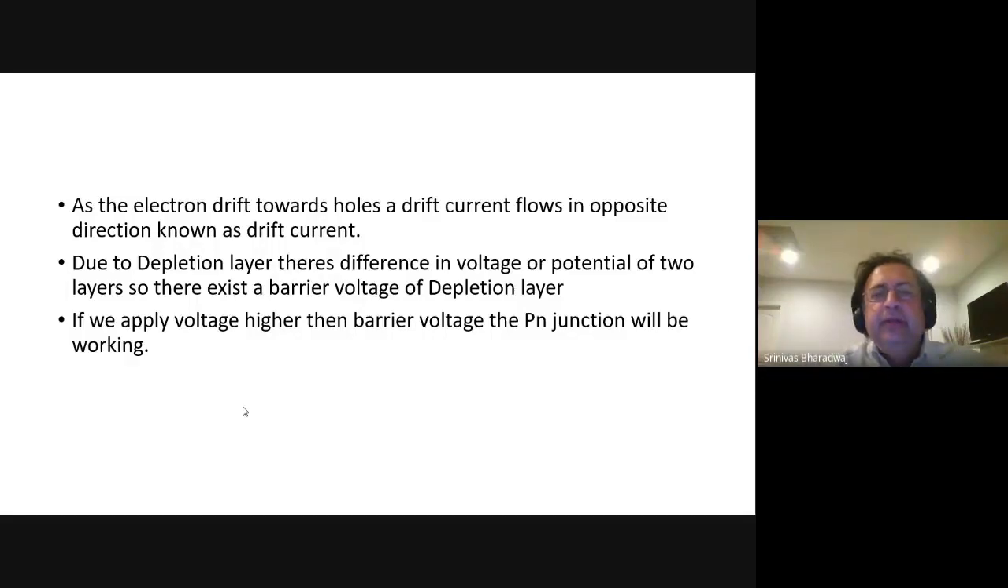Now, due to the depletion layer, there are differences in voltage or potential of the two layers. There exists a barrier voltage across the depletion layer. So, if we apply a voltage higher than the barrier voltage, the PN junction will be working.